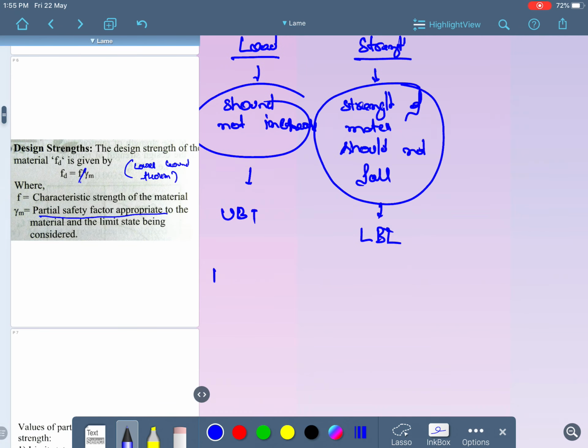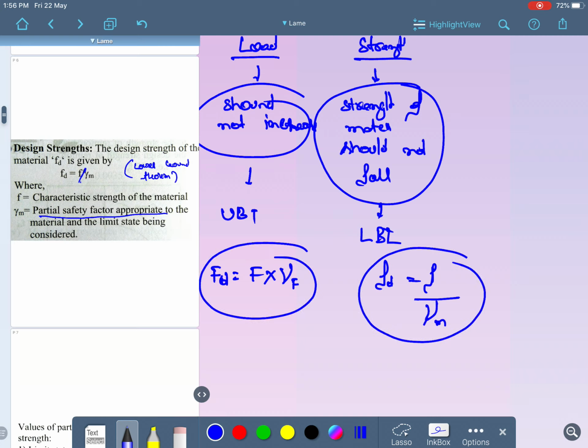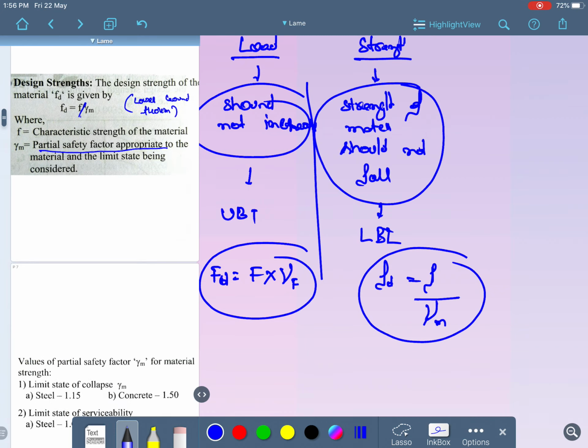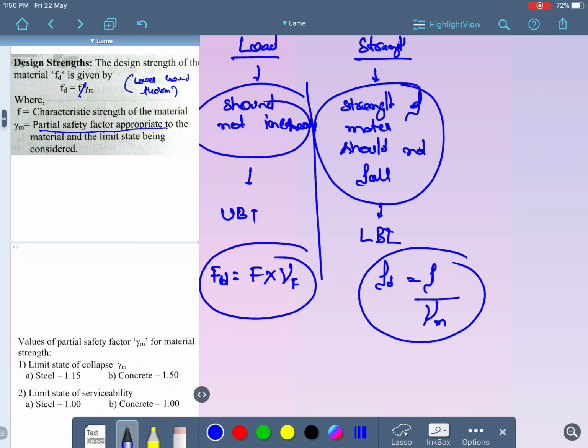In design loads, the characteristic load is multiplied by the partial safety factor; in case of strength, the characteristic strength is divided by the partial safety factor. These are the two differences that you need to remember. Most of the MCQs will be asked with respect to this.